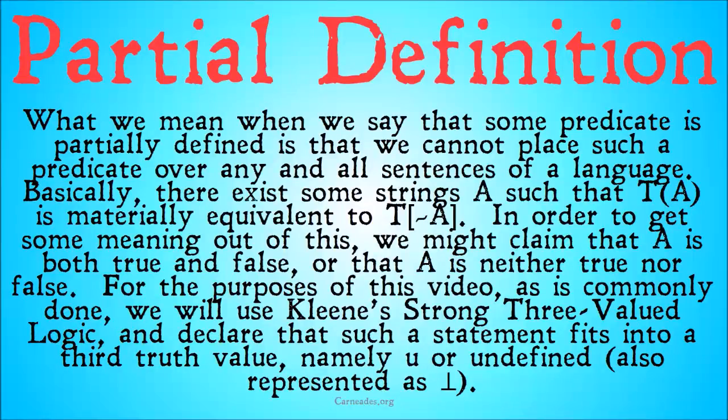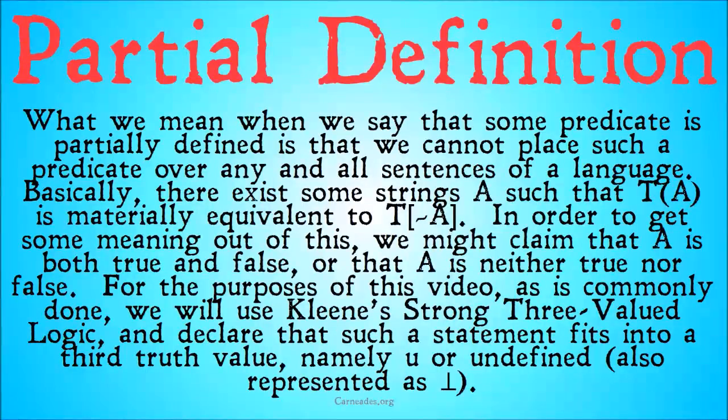In order to get some meaning out of this, we might claim that A is both true and false, or that A is neither true nor false. For the purposes of this video, as it's commonly done, we're going to use Kleene's strong three-valued logic to declare that such a statement fits into a third truth value, namely U, or undefined, as represented by that upside-down T, or a contradiction symbol.